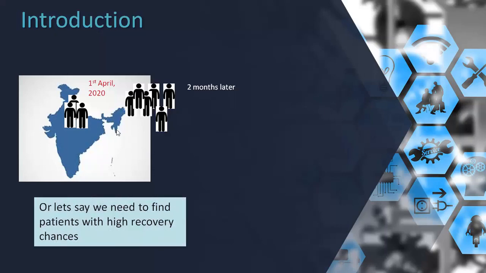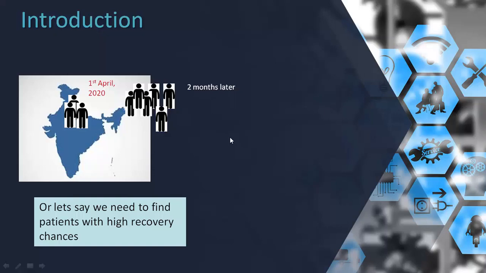Or let's say we want to find out, out of the current active patients, how many have high chances of recovery. Or we can even consider an individual patient who is admitted: depending upon his age, his body temperature, and other diseases he is suffering from, what are his chances of survival?